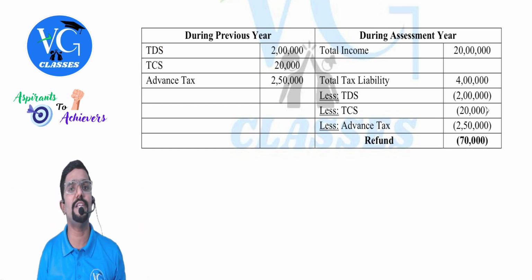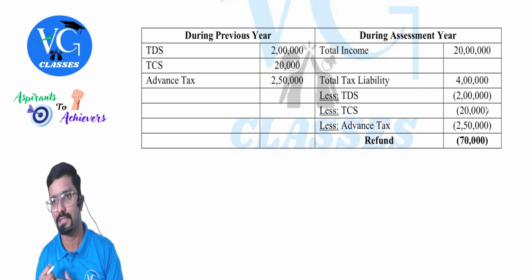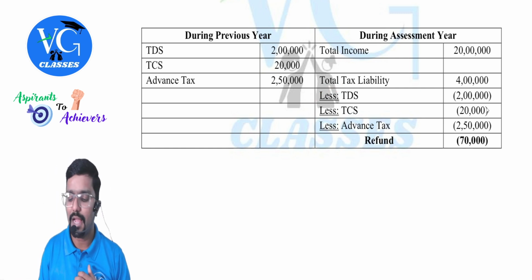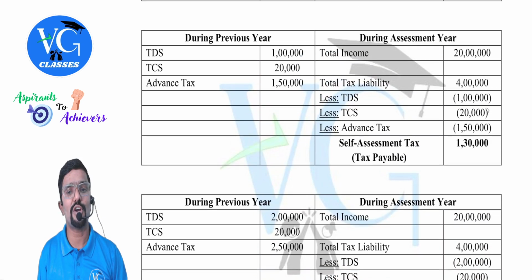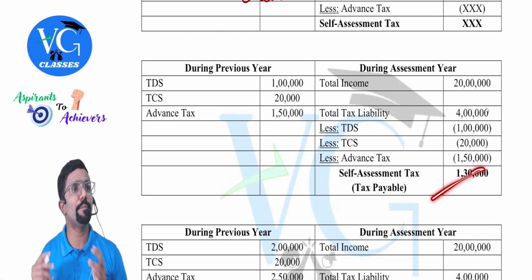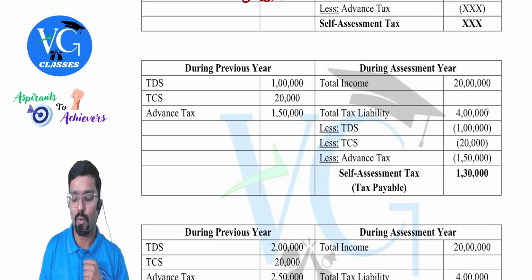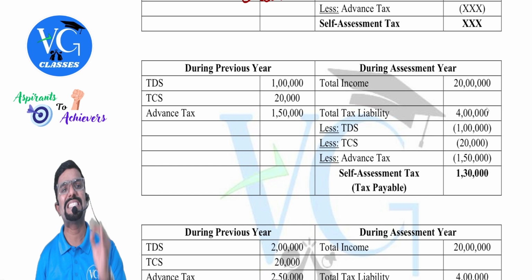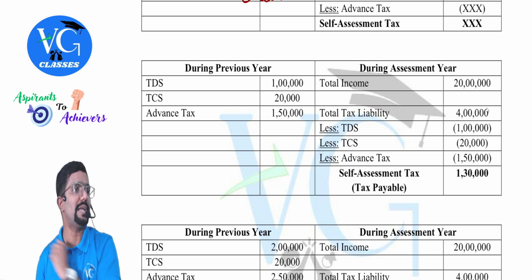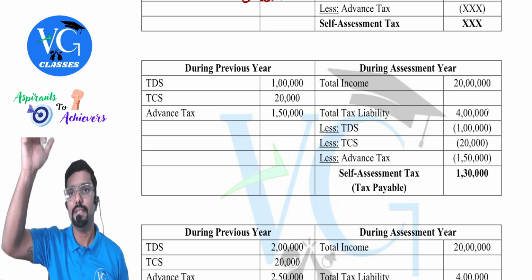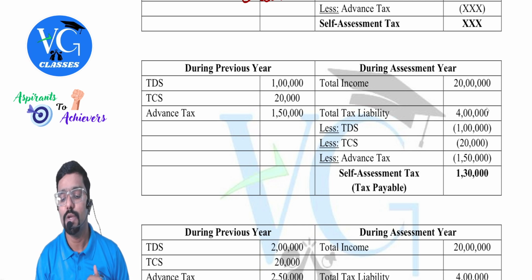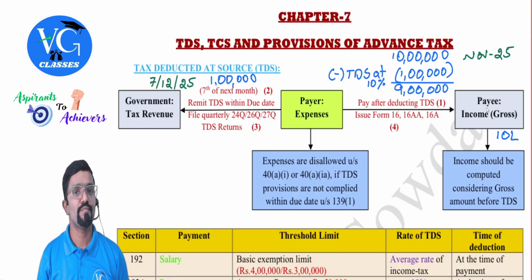Next year, that is in the assessment year, when you actually calculate your income and tax liability, from that we will reduce TDS, whatever has been deducted, guys. If already excess is paid, I can claim a refund. No, sir, still shortage is there. Then the remaining I need to pay and file the returns, guys. Whatever I pay, the remaining amount is called SAT, self-assessment tax. Got it? Yes. Now let us get into the TDS topic.